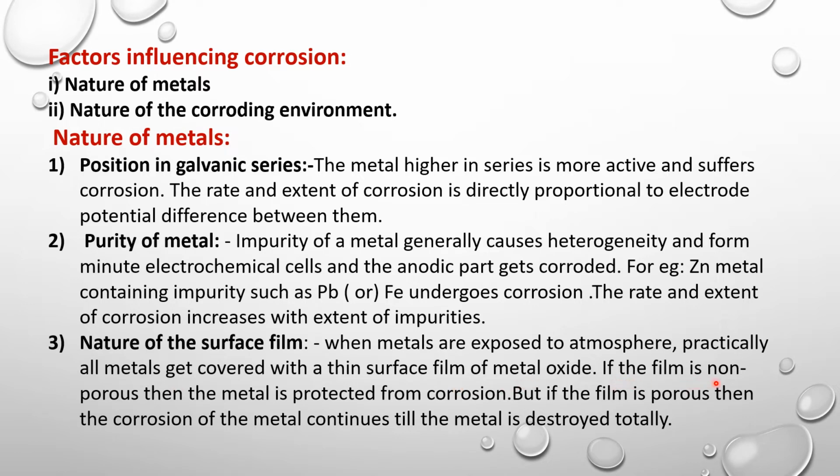If this film is non-porous, then the metal is protected from corrosion, as a non-porous layer does not have pores and cracks in it, so it acts as a protective layer and stops further corrosion of the metal. But if this film is porous, then the corrosion of metal continues till all the metal gets destroyed completely.